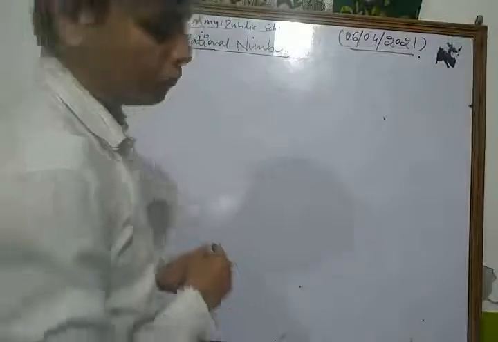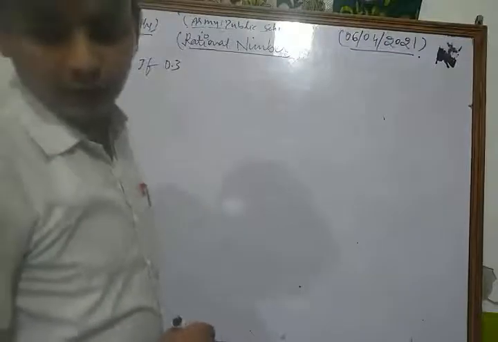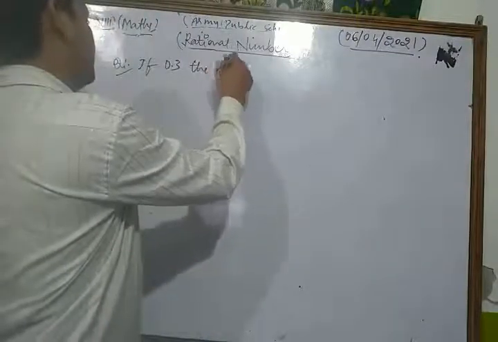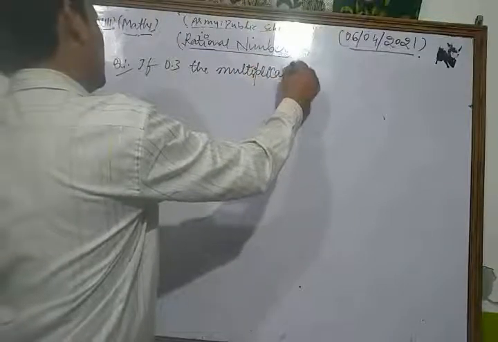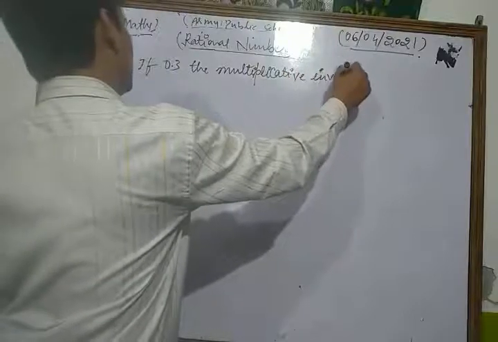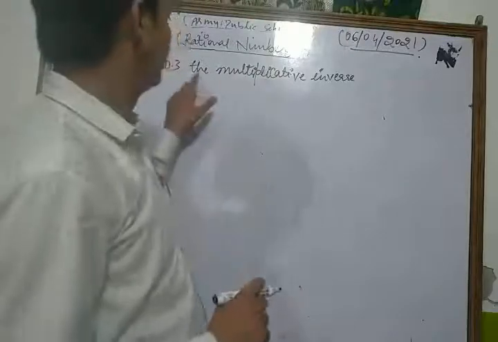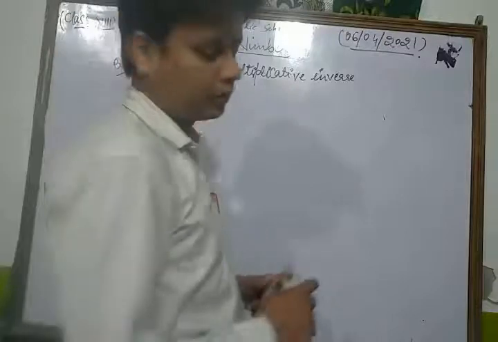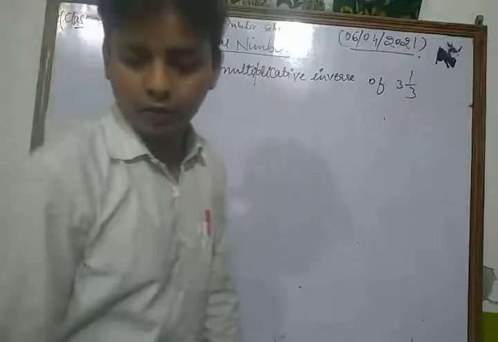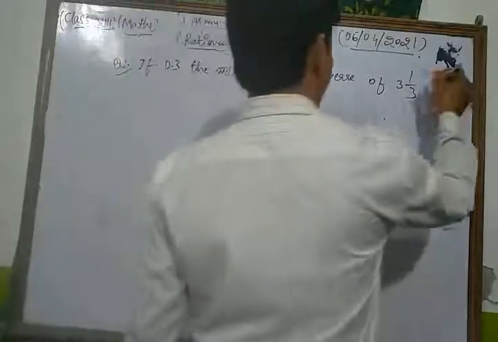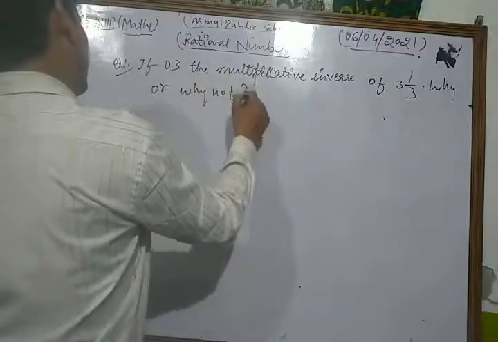And the question is: is 0.3 the multiplicative inverse of 3 1 upon 3? Why or why not? This is a very important question.